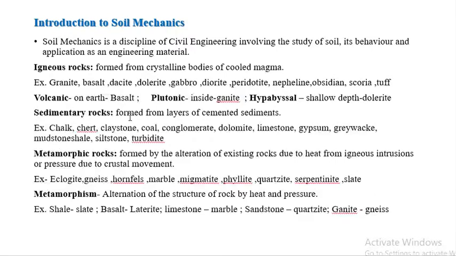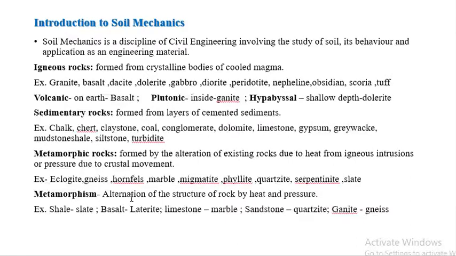Sedimentary rocks. Sedimentary rocks formed from layers of cemented sediments. Try to remember the term layer. Sedimentary rocks are formed by layers. Examples are chert, chalk, claystone, coal, dolomite, etc. Metamorphic rocks. Metamorphic rocks formed by the alteration of existing rocks due to heat from igneous intrusion or pressure due to crustal movement. Metamorphic rocks are mainly formed due to heat and pressure. If this option is there, then it will be metamorphic rock. Examples are gneiss, hornfels, marble, migmatite, etc.